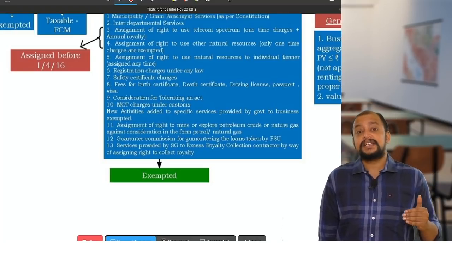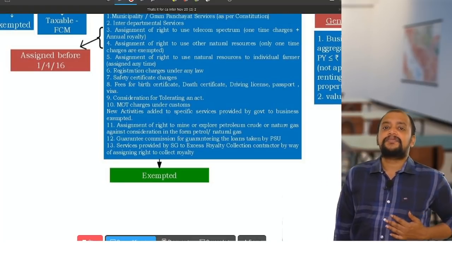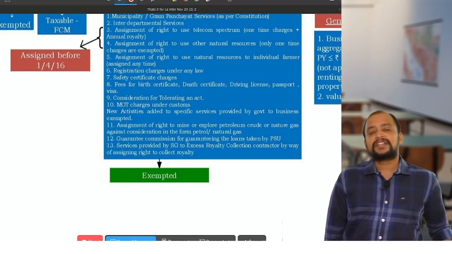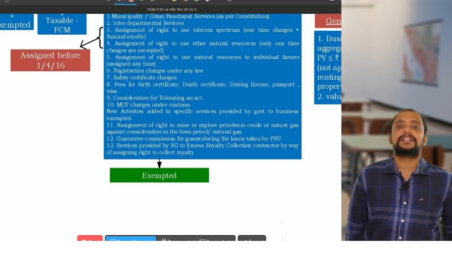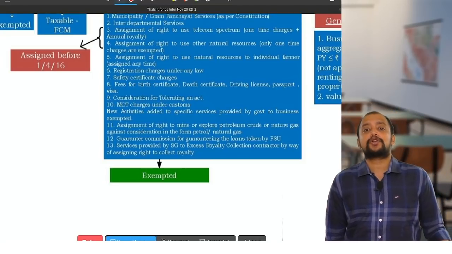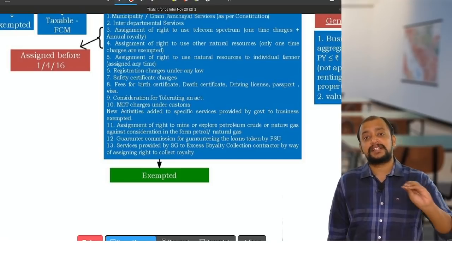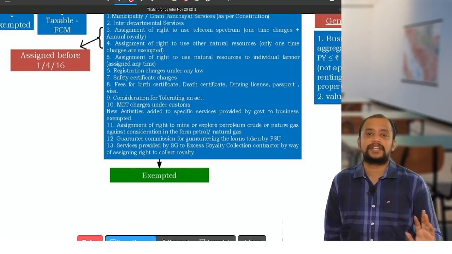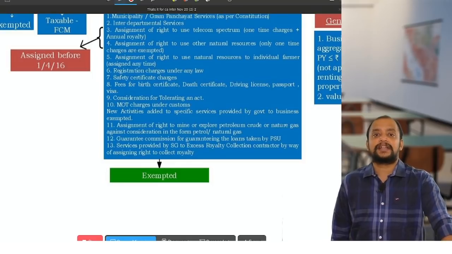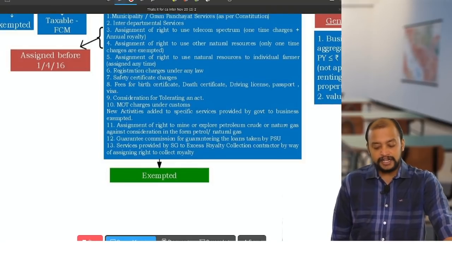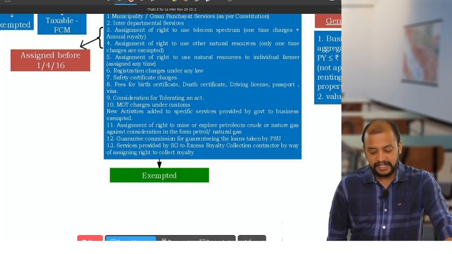Then safety certificate charges. Safety certificate charges are mainly for the factory workers. So a factory should obtain a safety certificate for providing proper safety to its workers, and for which they will pay some safety certificate charges to the government. That charges collected by the government is exempted. Then number 8, fee for birth certificate, death certificate, driving license, passport, visa is exempted.